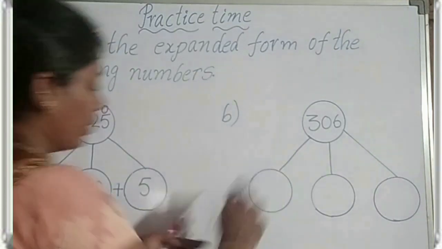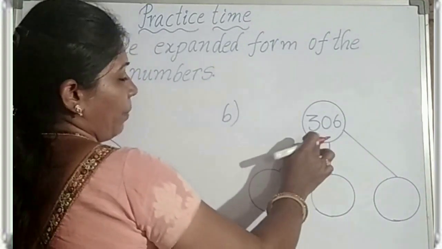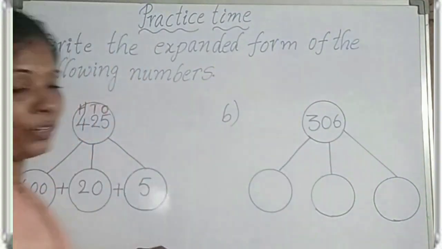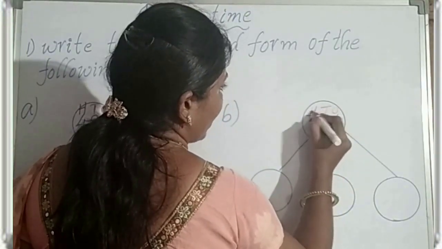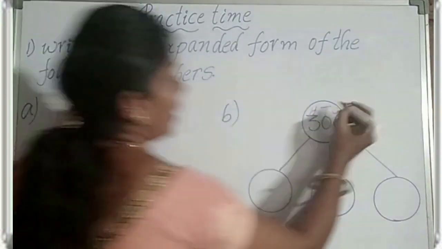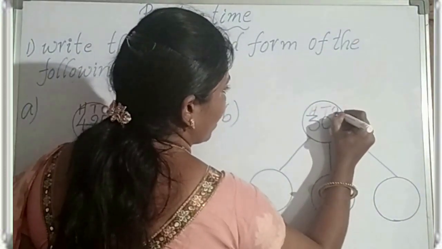Next, coming to B1. What is the number here? 306. First write the places above the digits: ones place, tens place, hundreds place.